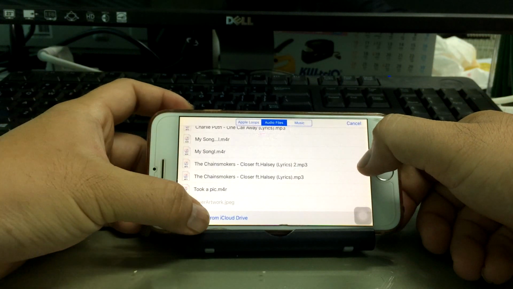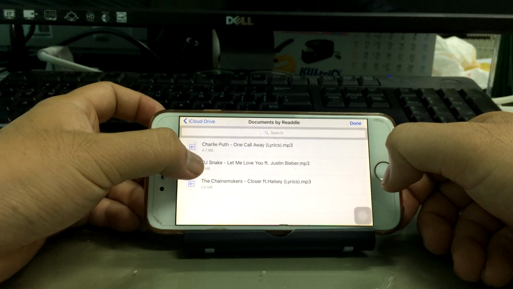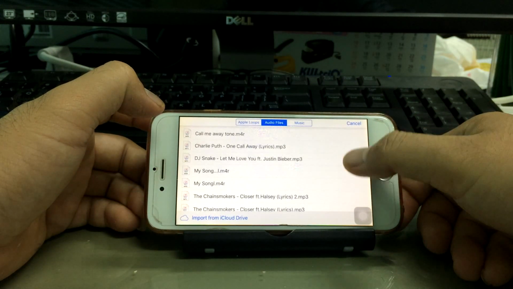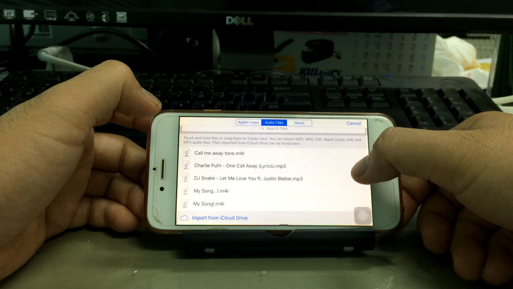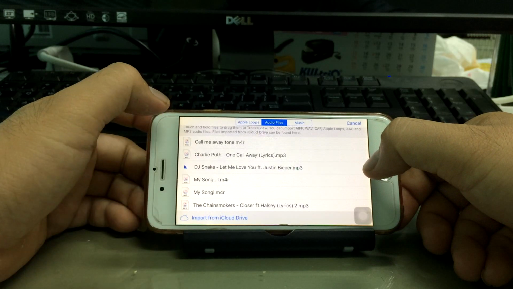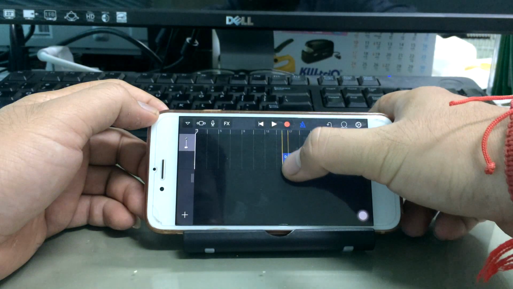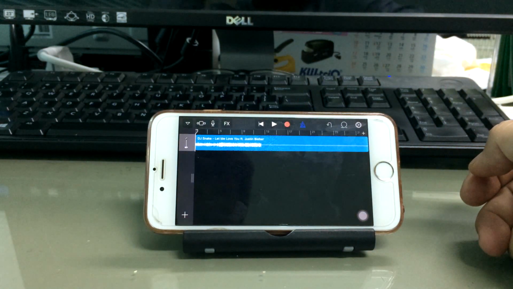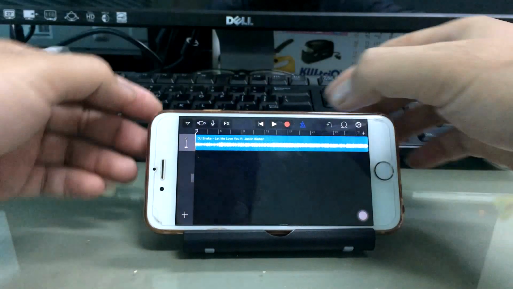Now it doesn't have the file yet. You import from iCloud, Documents, and the song. Tap. Now the import is finished. Test. Tap and hold it to pull it out. Play to test.